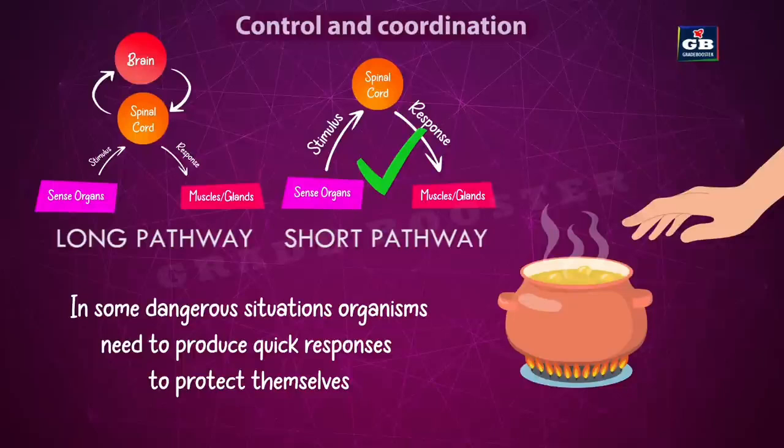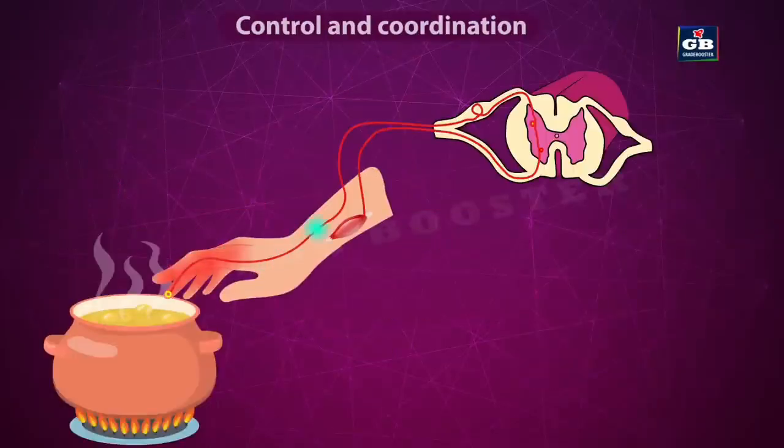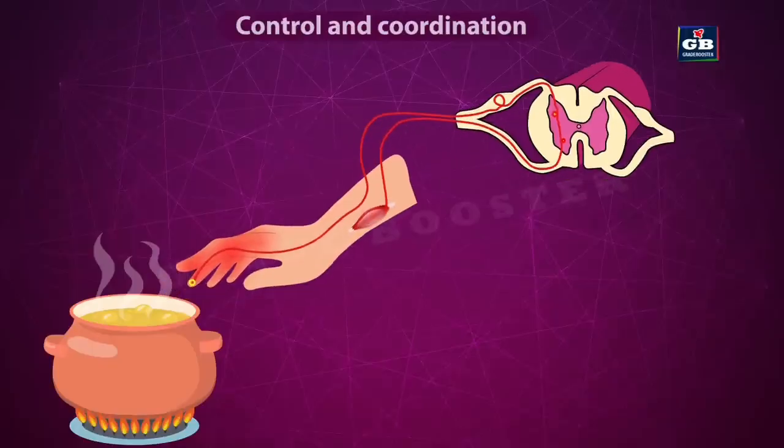For example, when we touch a hot object, we should remove our hand immediately. There is no long time to think and take decisions. In such cases, our body takes a short pathway. In this pathway, information about the stimuli passes to the spinal cord, where it is processed quickly and the responses are produced in the spinal cord itself. Now these responses directly reach the muscles and cause immediate movements and protect us.